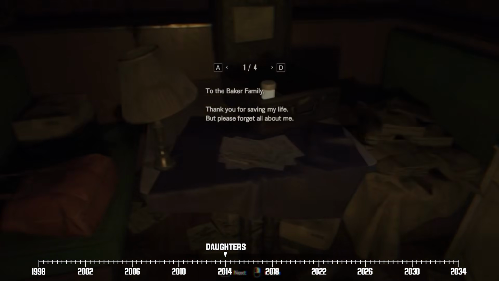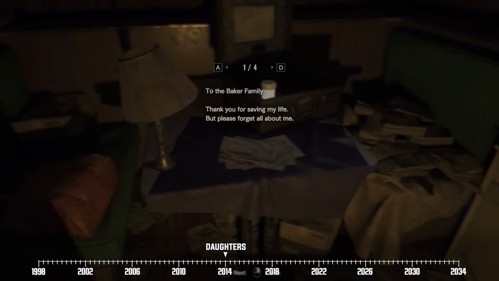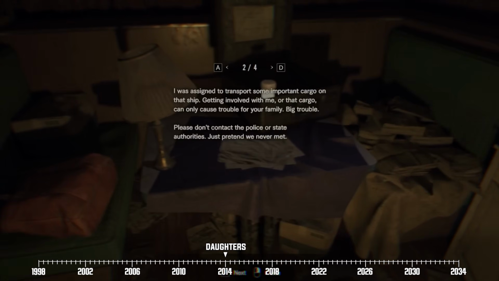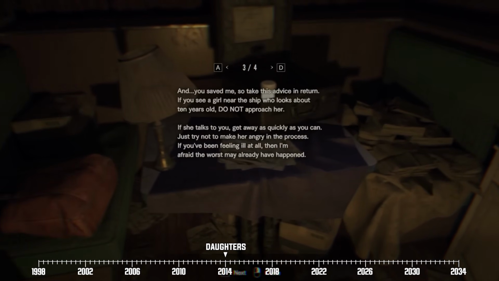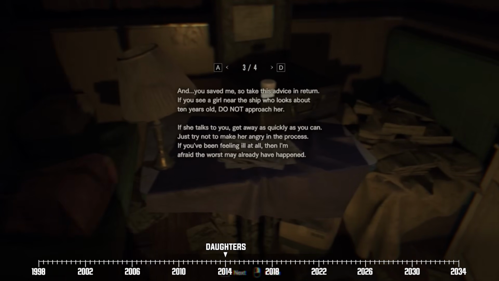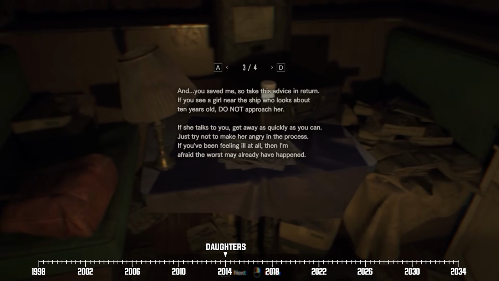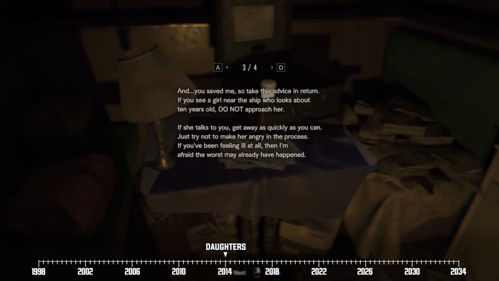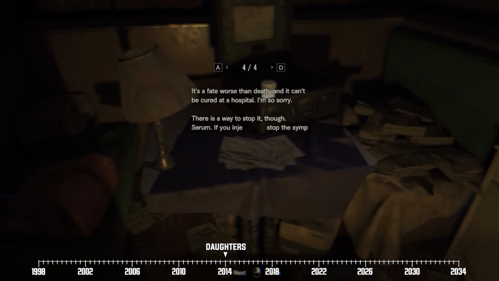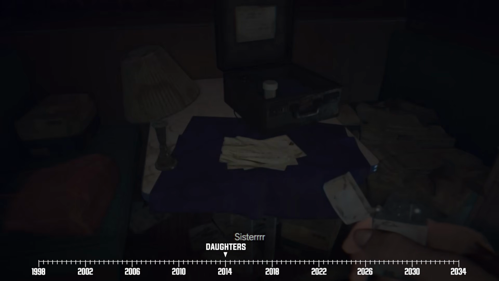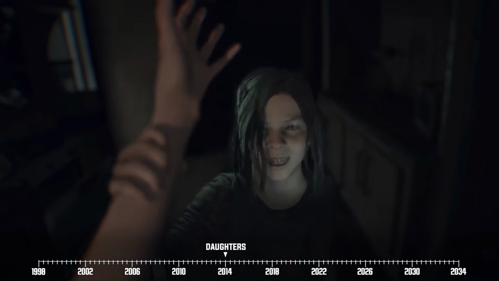Now, there are two endings to this story. Canonically speaking, Zoe finds a letter that their other guest, Mia, left for them. In it, Mia thanks the Bakers for rescuing her from the SS Annabelle. But the main point of her letter is when she tells the Bakers to keep an eye out for Evelyn. On the bright side, the letter also states that there's a possible serum they can create to cure Zoe's family of Evelyn's infection.